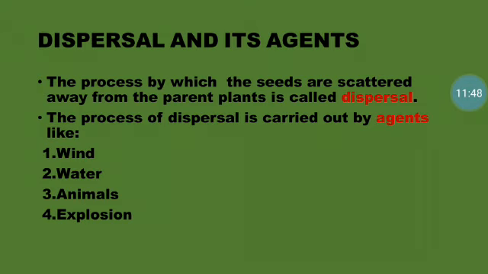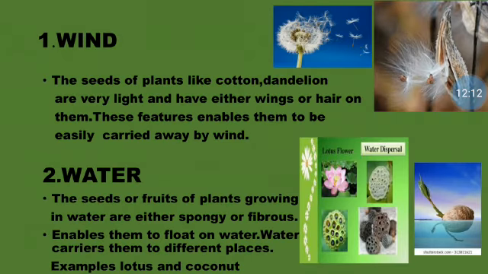Now we will discuss the agents which help in the dispersal of seeds. Okay, so there are 4 agents which help in the dispersal. The first one is the wind, the second one is the water, the third one is the animals and the fourth one is the explosion. Children, now we will learn each of these agents in detail. So the first one is the wind.